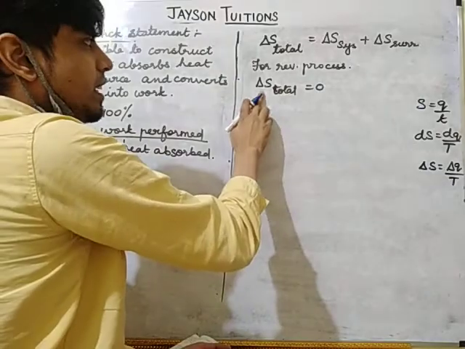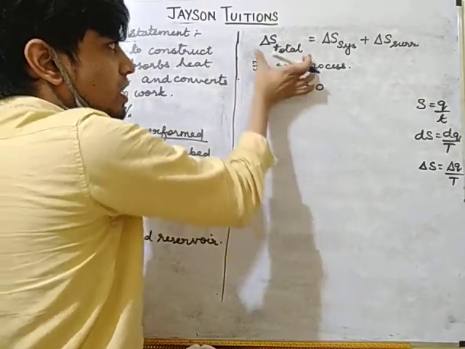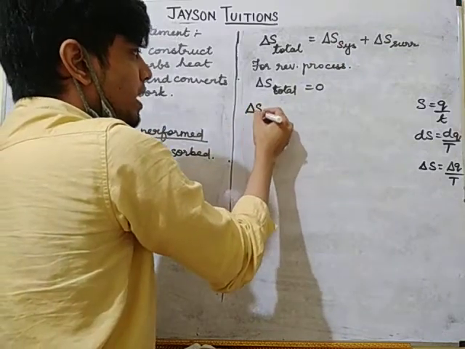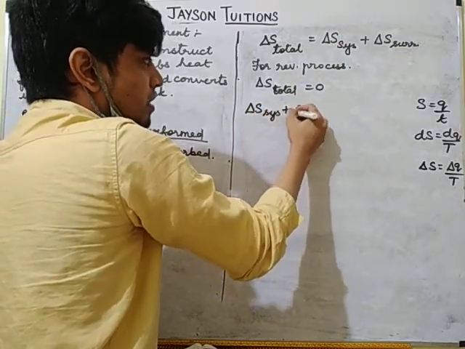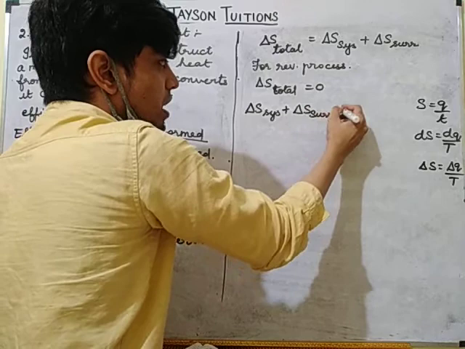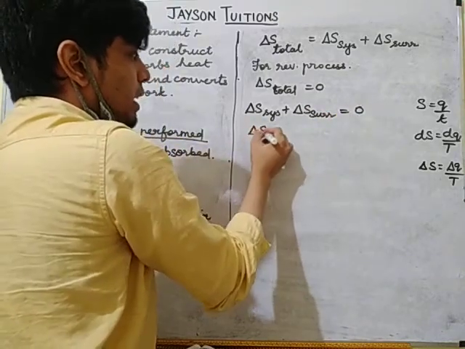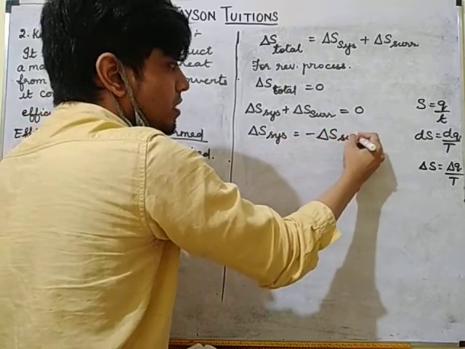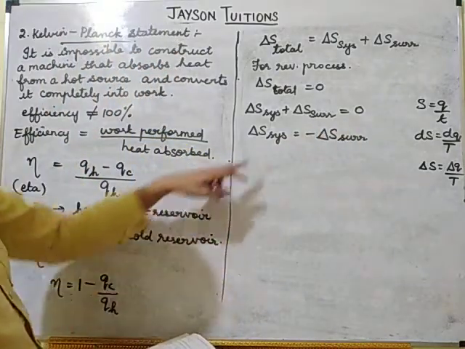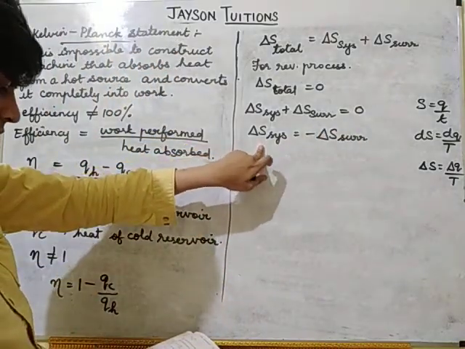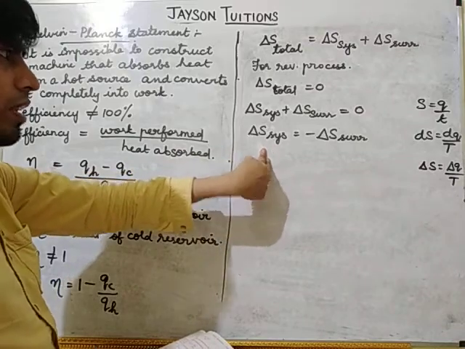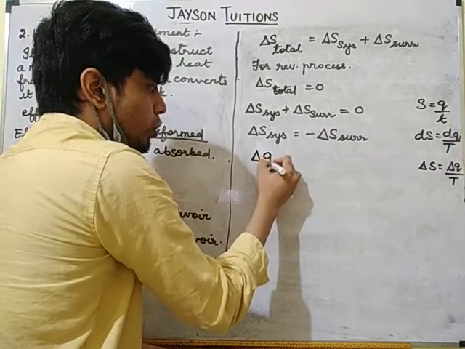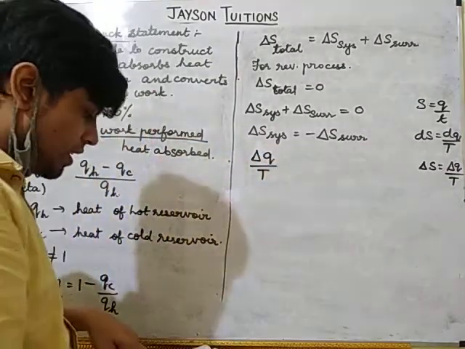Okay. So delta S total is equal to 0. This is equal to 0 means this one also will be equal to 0. So delta S system plus delta S surroundings will be equal to 0. Delta S system is equal to minus delta S surroundings. Okay, what is the delta S formula? Delta Q by T. Delta Q divided by T.